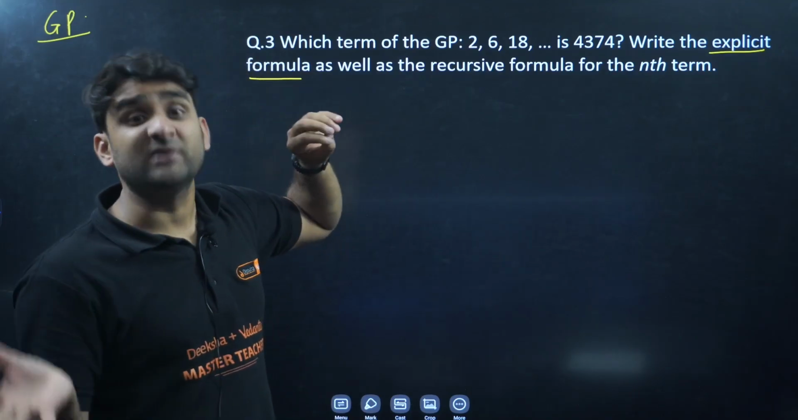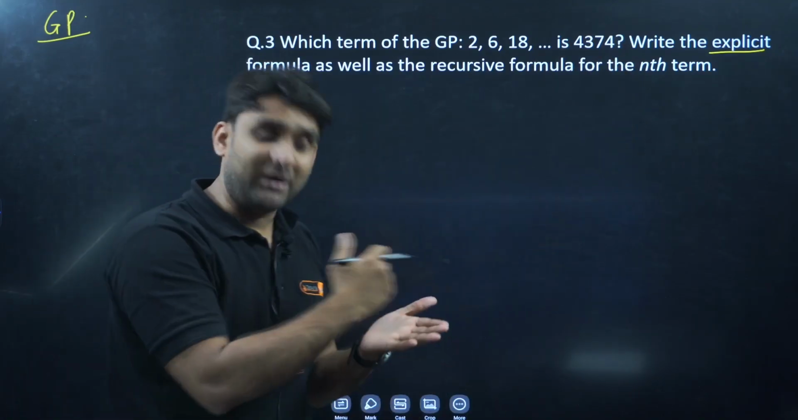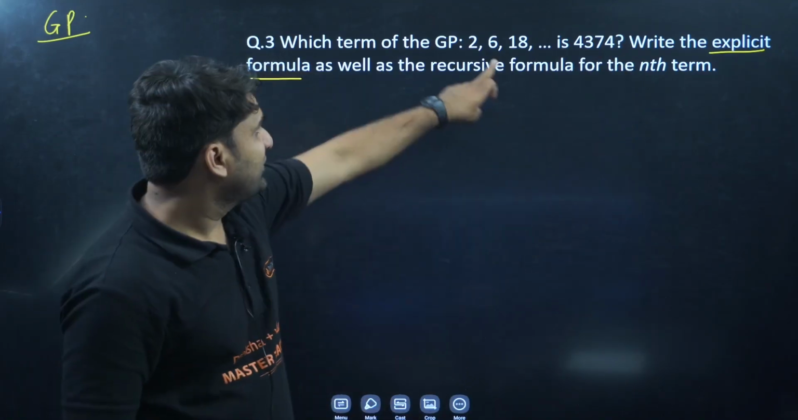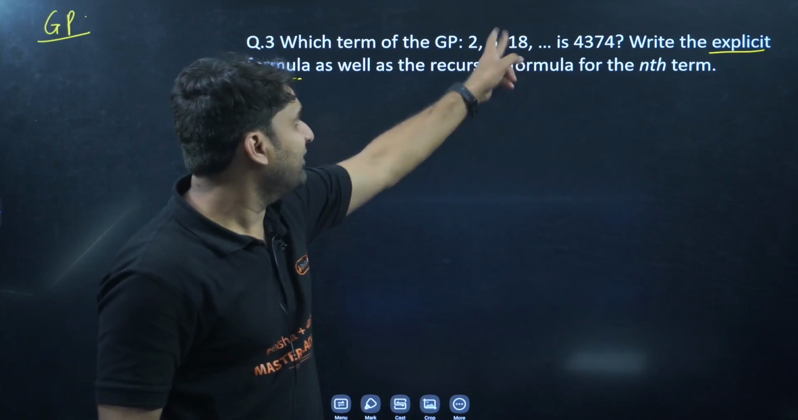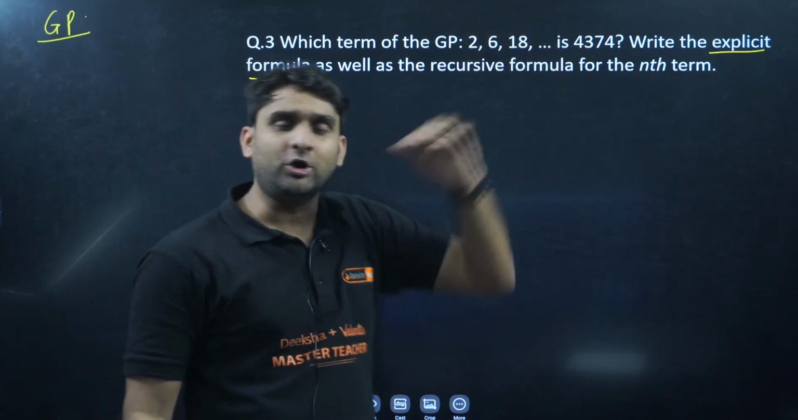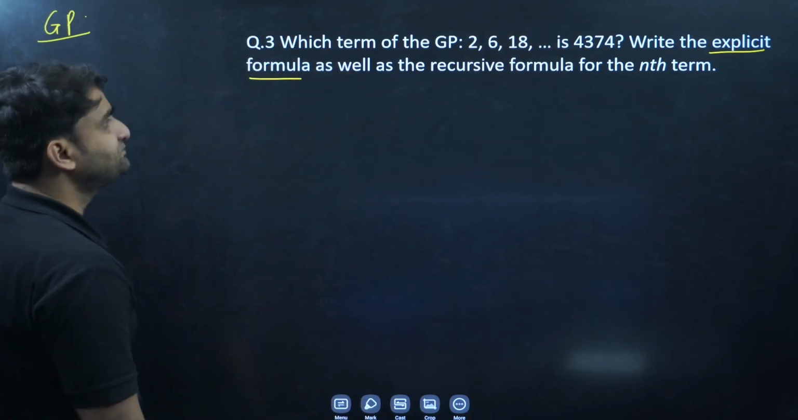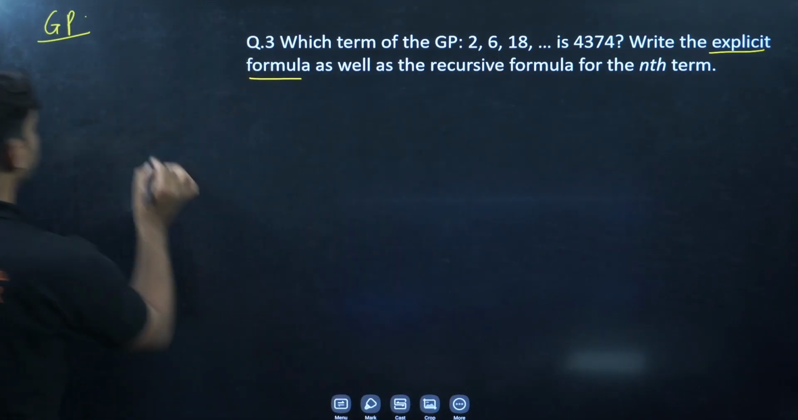In GP, numbers are increasing in multiplicative form, but constant multiplication. 6 divided by 2 will be 3, 18 divided by 6 will be 3. So the common ratio will remain same. Okay, so we have a GP.